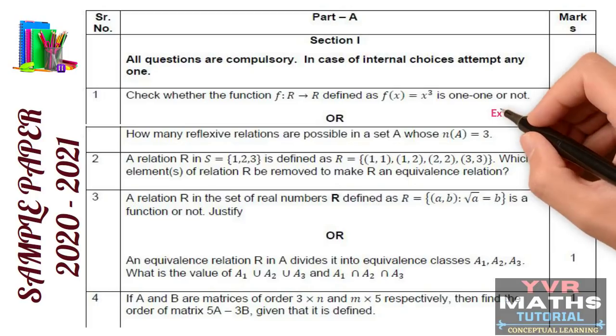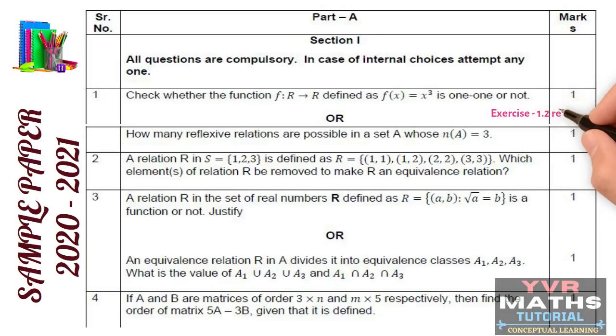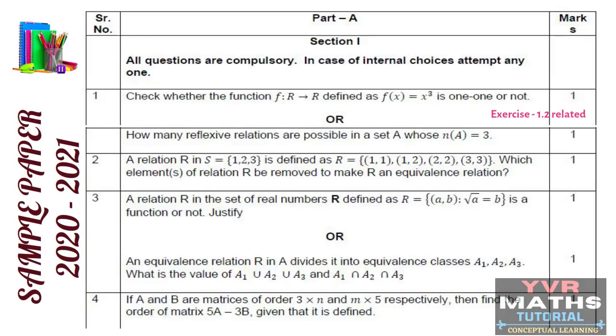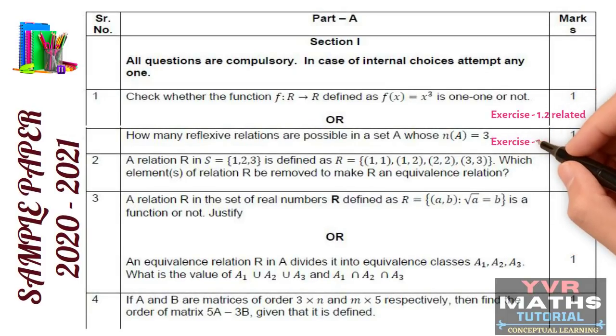The first question is from the first chapter, from the concept functions. They have given internal choice here. The internal choice question is from the same chapter, but the concept is relations. One thing you have to remember, students: if they give any internal choice question, both questions are taken from the same unit or same chapter, but not from the same concept. Remember that point, and practice accordingly for your board exam.